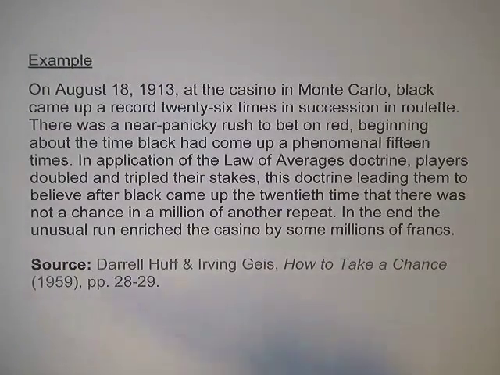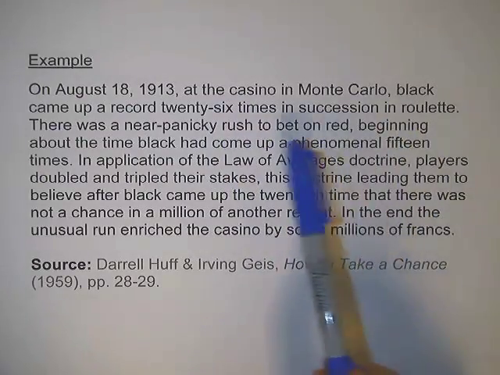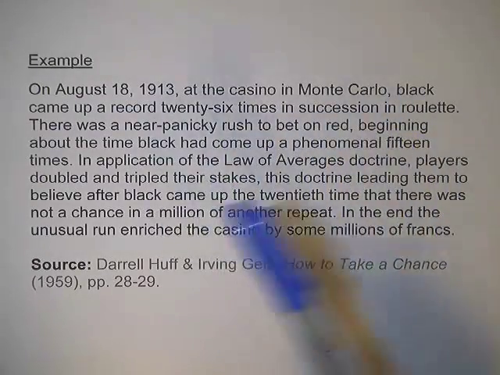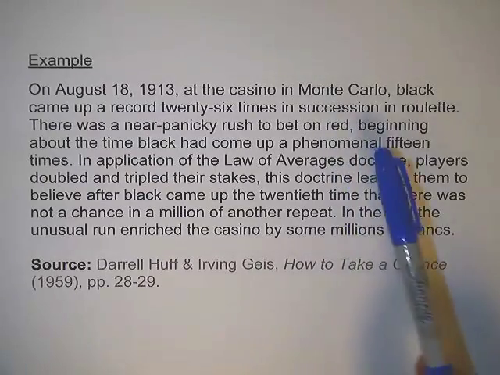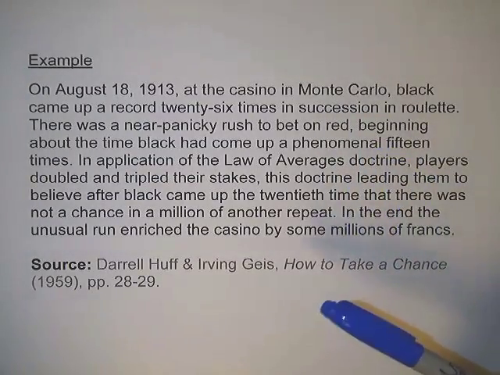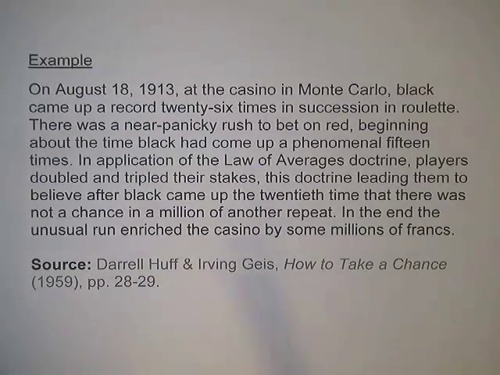So basically, since black had shown up so many times, people thought it was due to turn up red. But remember that this is just short-term behavior. 26, 27 times, that's still in the short run.